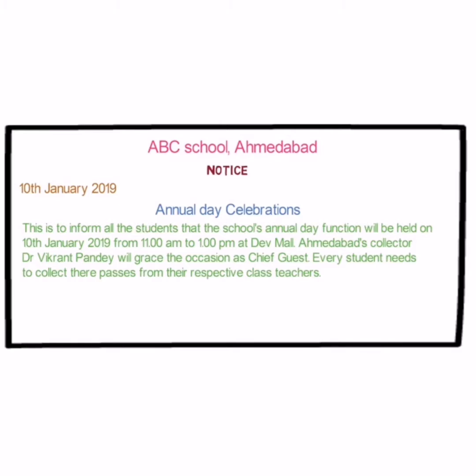Here you can see that we have mentioned all the 6 points that we discussed regarding the body of the notice, like what is the notice about, who all are supposed to attend, where the event is happening, when it is happening, instructions to all the students regarding the pass collection, and whom they need to contact for pass collection. After the body is completed, we'll put the sign, name and designation, and that is the final notice. See, students, just pause the video and go through the example once again.